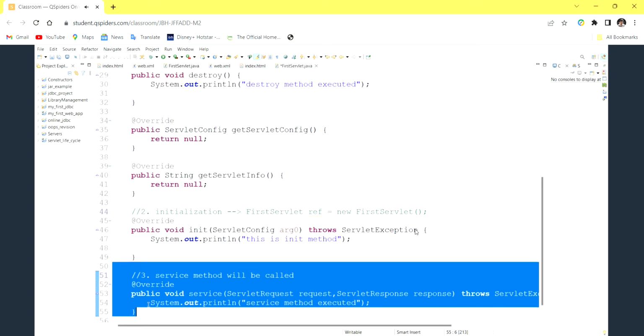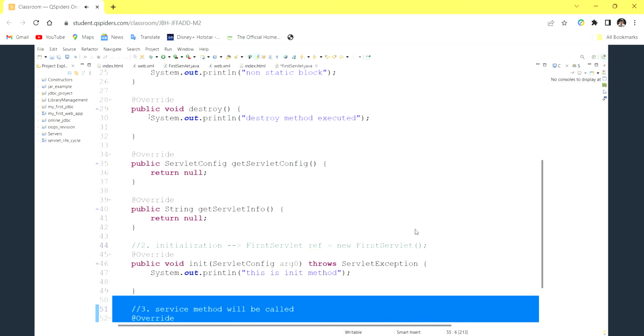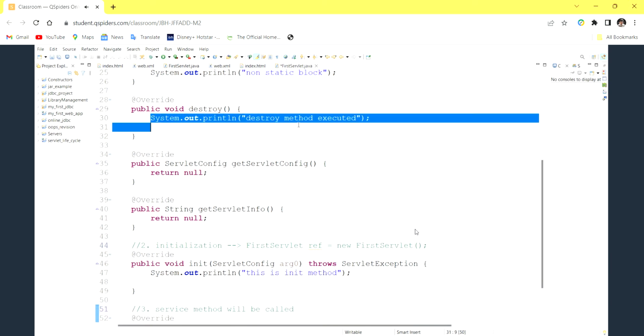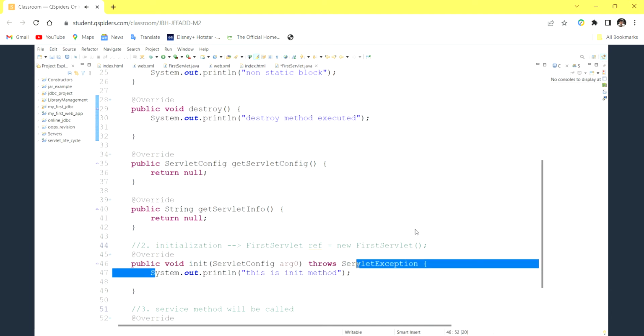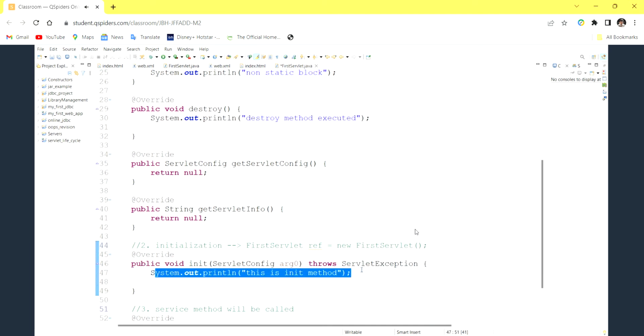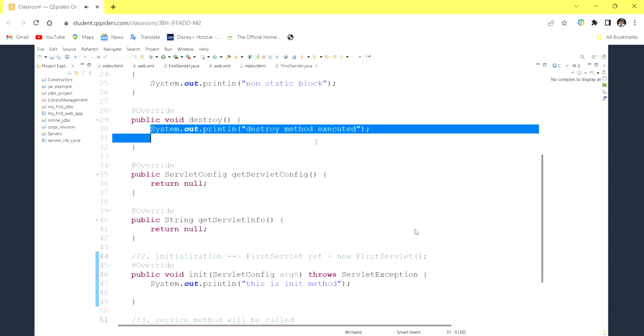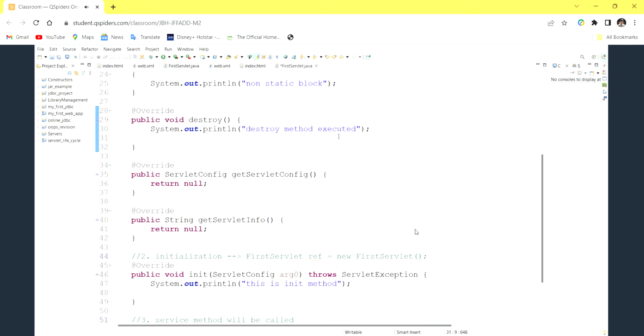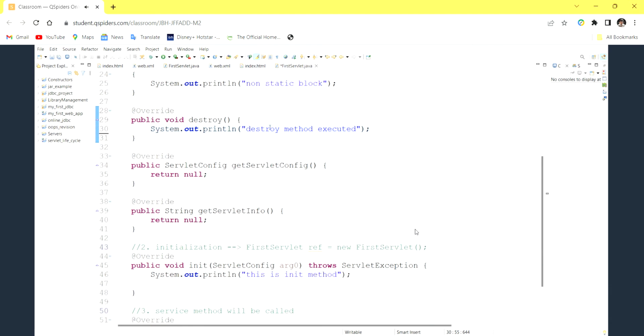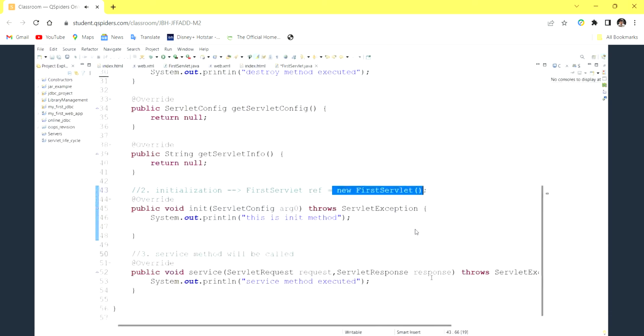At the time of server stopping, first the destroy method will be called. The init method is used for executing code at the beginning, and the destroy method is used for executing code at the last. After executing this method, the object, this new FirstServlet, will be removed and destroyed. Do you have any doubts in this?